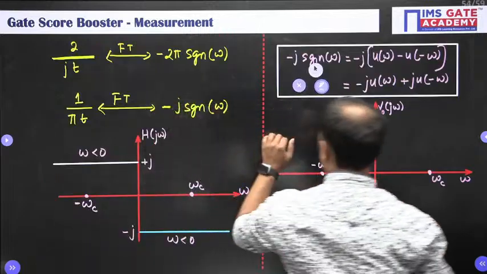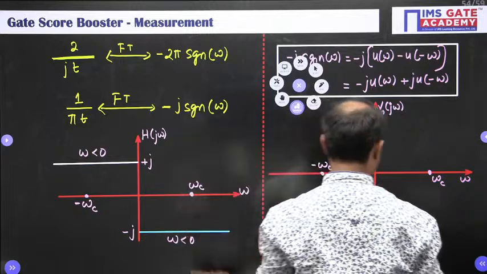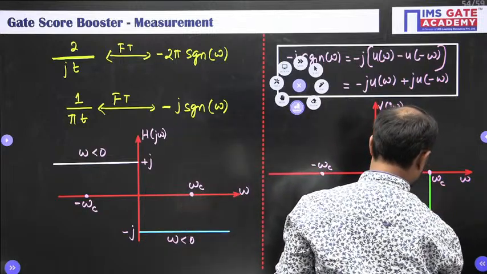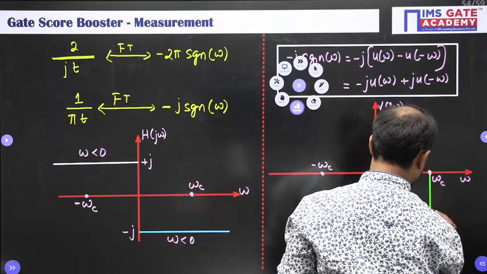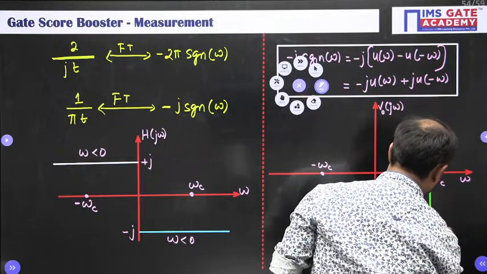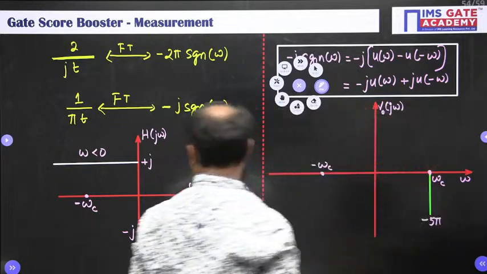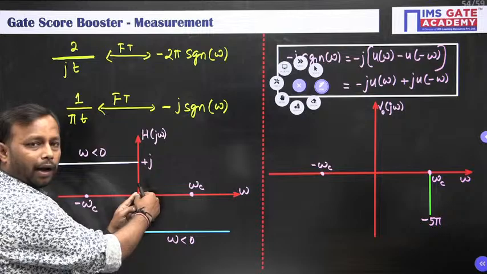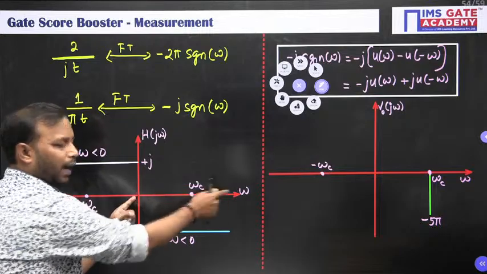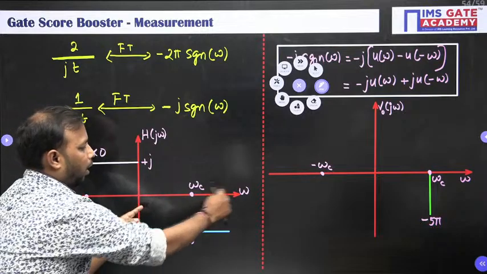So minus 5 pi means in the downward direction. Next, at all the other frequencies it will be 0, because V naught 1 of j omega is 0 there.